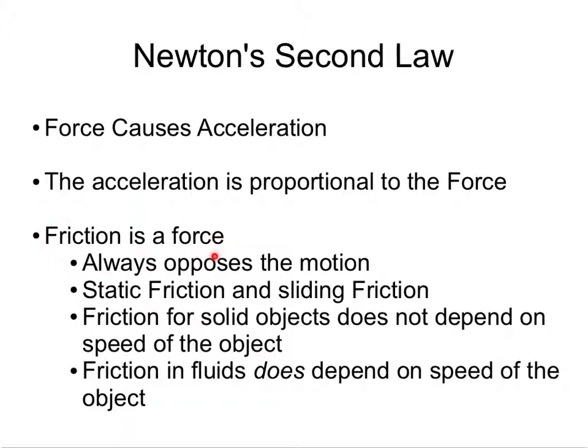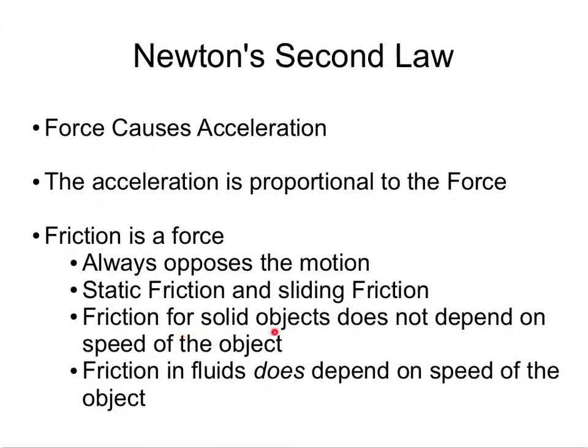First of all, friction is a force, and it always opposes motion. There are two kinds of friction: static friction, in other words, when the object is at rest, and sliding friction, when the object is in motion. As you'll see in your reading, static friction is always greater than sliding friction. And that's why it's harder to get an object in motion than to keep it in motion.